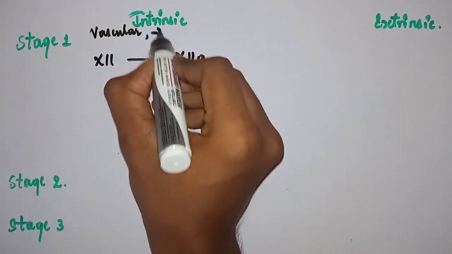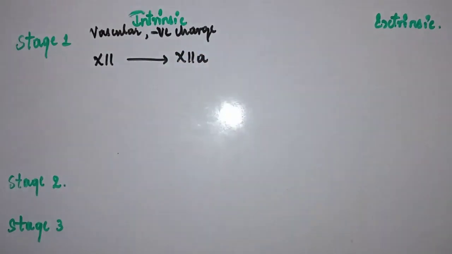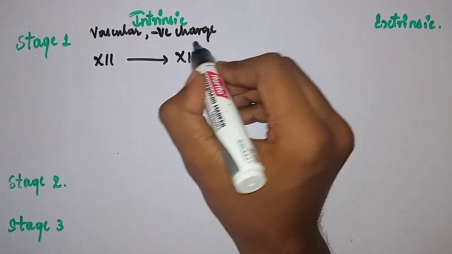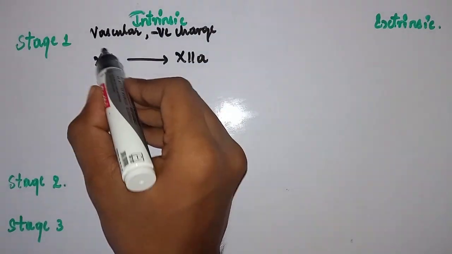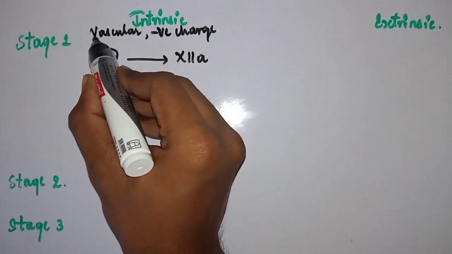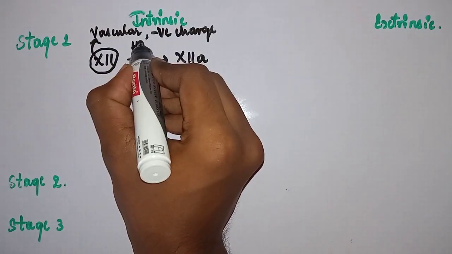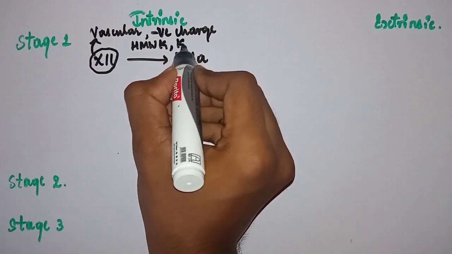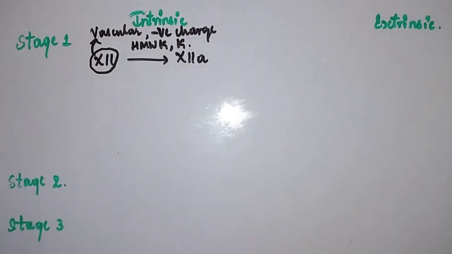Negative charge on the ruptured artery, or any vessel. These are the stimulations, right? And this 12th factor will attach to this area, and with the help of high molecular weight kininogen and kallikrein, this factor is activated.